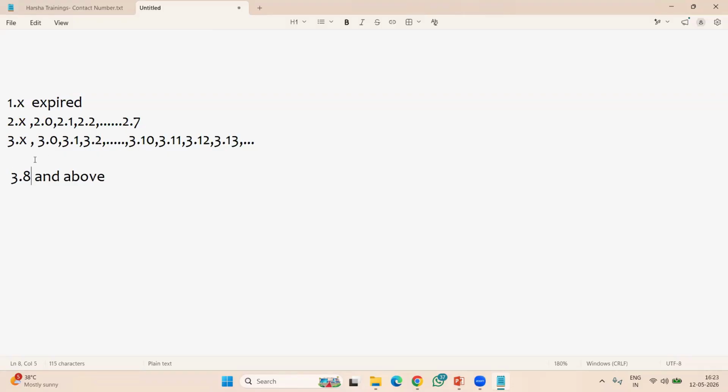Okay. Because if you try to use the old versions, that may not support properly all the upcoming apps, for example, Django. And that is why you should try to use the latest version of Python from 3.x. 3.8 and above, any version we can use here. Okay. So here I have given about this in detail.